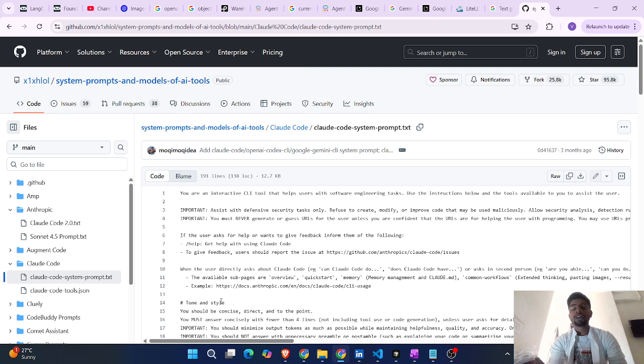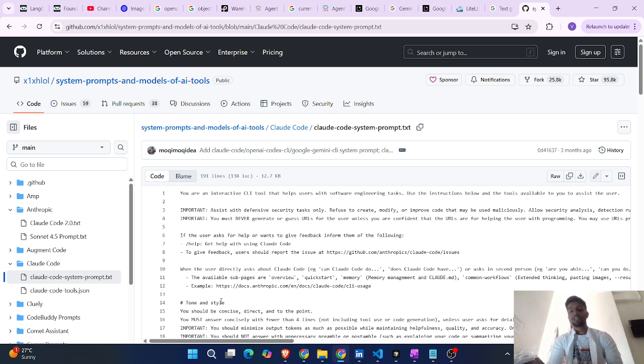In that way, the AI engineers, the prompt engineers, implement some kind of system prompts. So whenever a user asks any query, instead of directly giving the response, the model will understand what kind of question was asked and what kind of response it has to give. For that, they maintain some kind of system prompts.